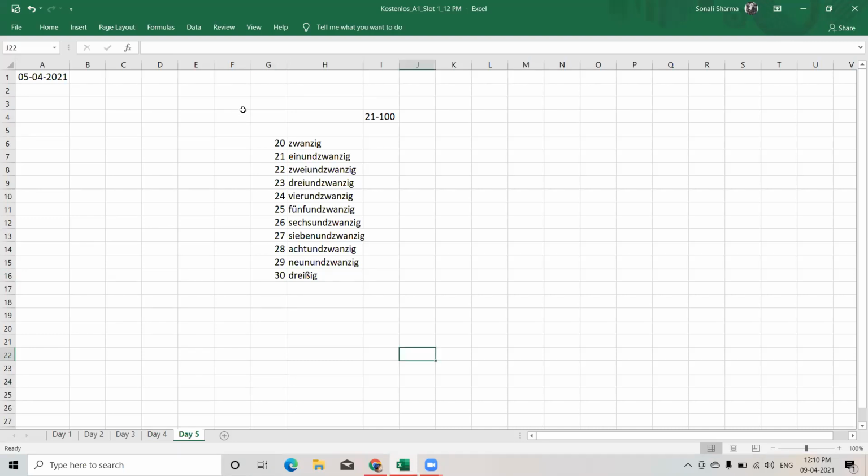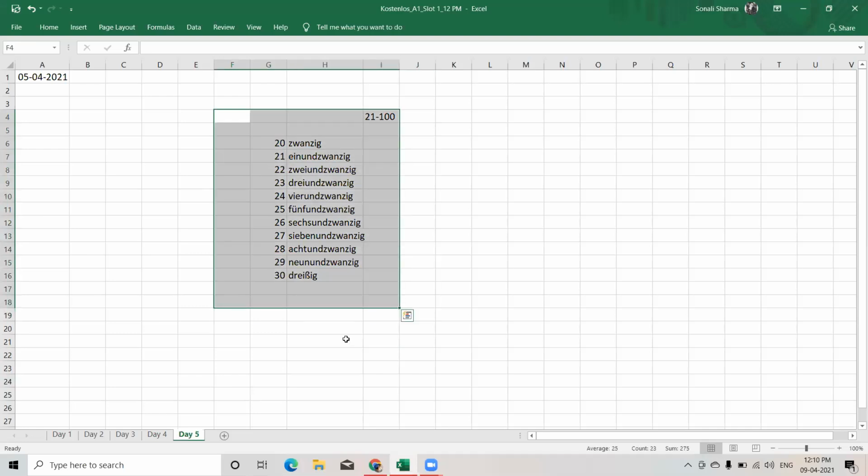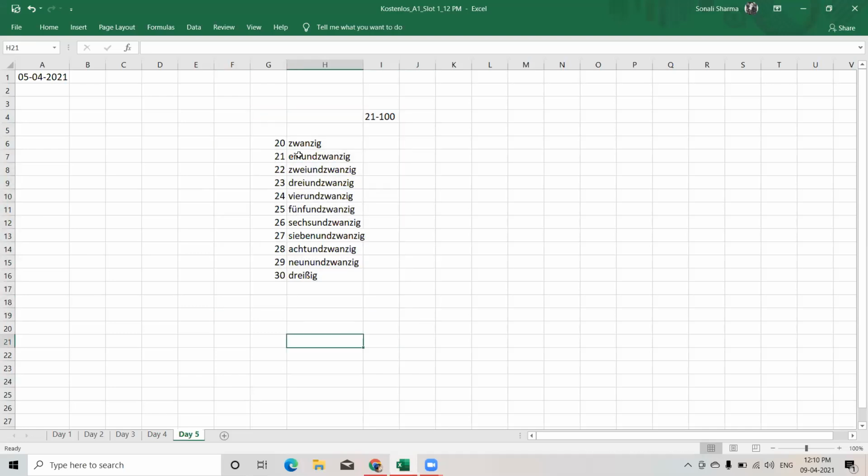So now this was from 20 to 30. Let's revise first. So 20 is zwanzig. Zwanzig. So Z has the sound of S. Next is ein und zwanzig. Next zwei und zwanzig. Drei und zwanzig. Vier und zwanzig. Fünf und zwanzig.